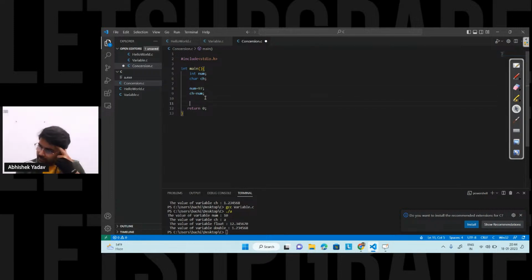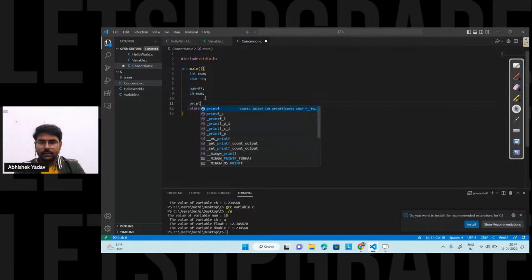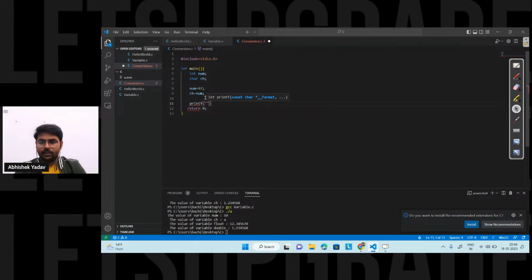After that, you are saying, hey, let's print ch. Okay, printf. And here, in order to print ch, I have to use %c, and after that, I have to write ch here, right? So, according to you guys, what will be the answer if I am printing ch on the output screen?